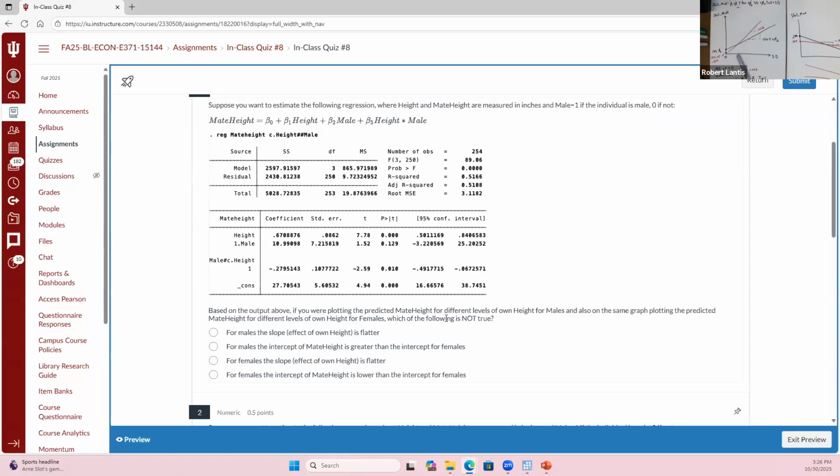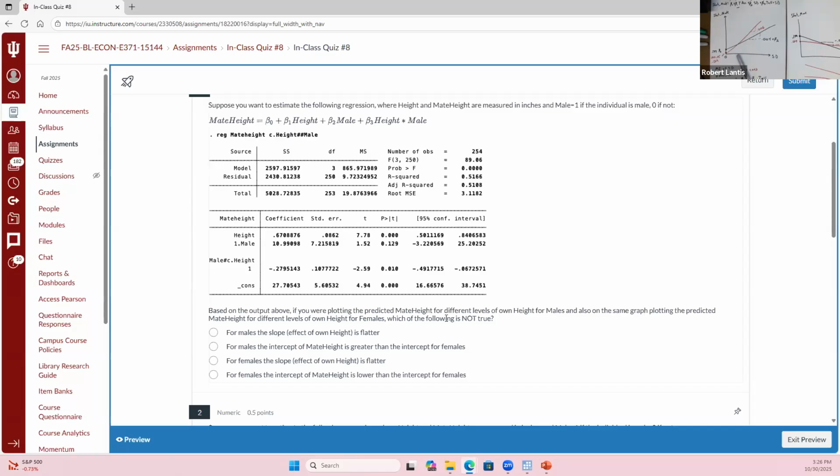So this one should be true, right? When we were looking at this continuous variable of height, when it was 0, we have two groups, males and females. So that male coefficient will tell us where that line of best fit for that group starts out. It's going to be 10.99 higher, so that intercept of mate height, our dependent variable, is going to be 10.99 higher for males. That one's true.